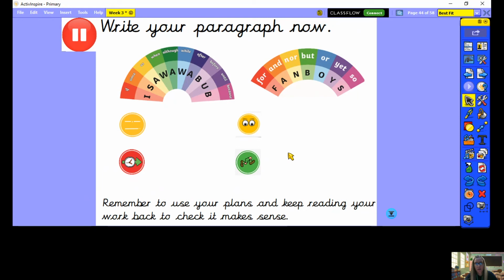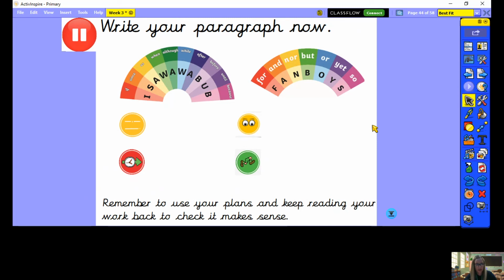You're going to write your paragraph, so it's one paragraph. Really think about using your plan to help you. Keep reading your work back to check it makes sense. Remember, you can always purple polish and edit as you go along if you need to, and then we will review this at the end. So pause the video now while you have a go at your paragraph, and if you feel like you need to go back through the slides to think about those three chunks that I've just talked about in your writing, then go back through, because it may help you make sure you've got all these features in your work today.